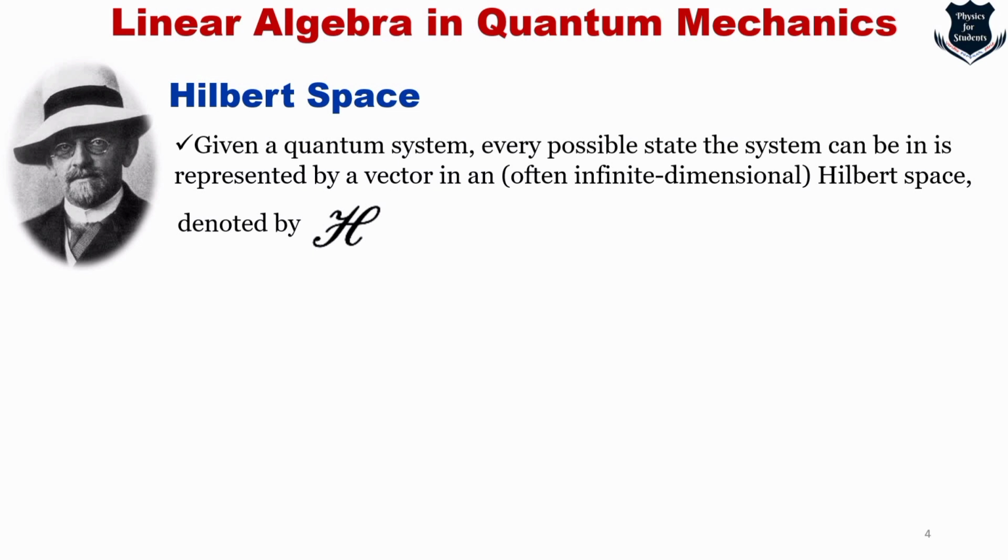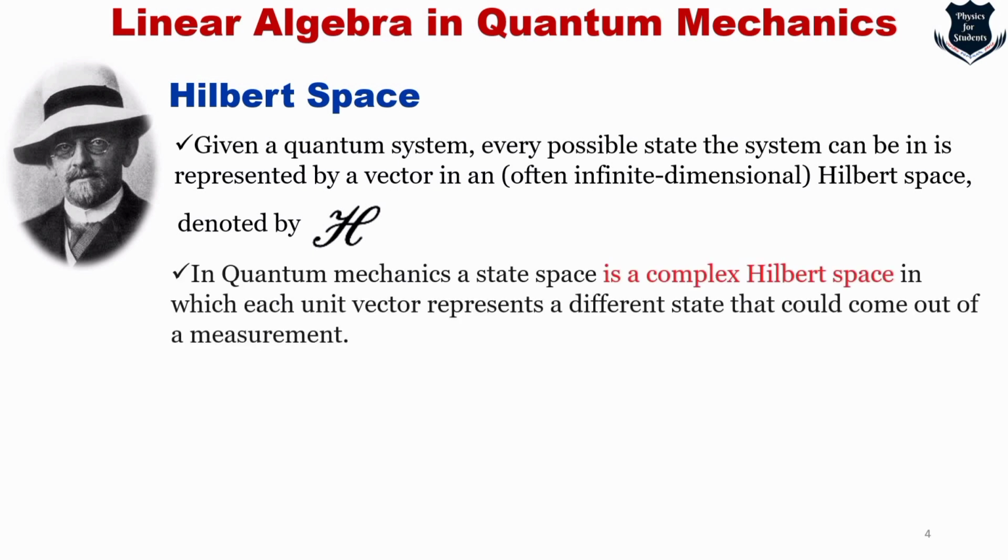Let me explain what I mean by that. In quantum mechanics, a state space is a complex Hilbert space in which each unit vector represents a different state that could come out of a measurement. Each unit vector specifies a different dimension, so the number of dimensions in the Hilbert space depends on the system that we choose to describe.